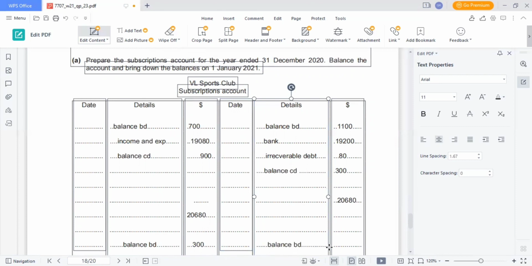Balance BD will be 900. Dates are important. You have to write the dates. On 1st January. On 31st December. On 1st January 2021.